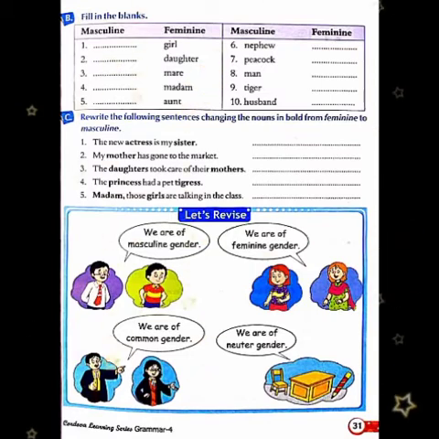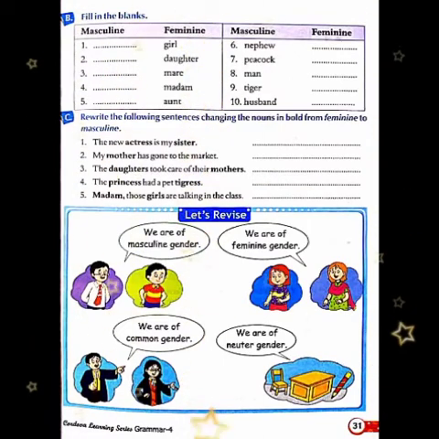Students, on this page we will do B and C exercise. First of all, we will do B exercise. Here we have to fill in the blanks. Means feminine words are given 1 to 5. Then we have to write their masculine word like girl, boy, daughter, son. It's SON. Okay. Mayor, horse, madam, sir,